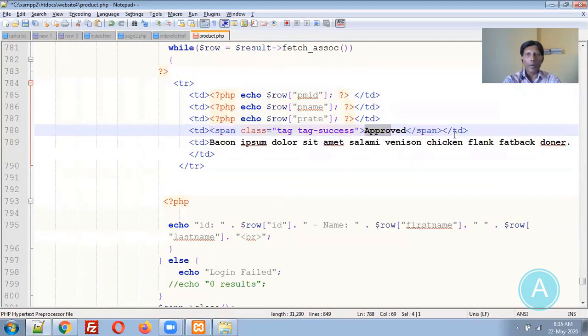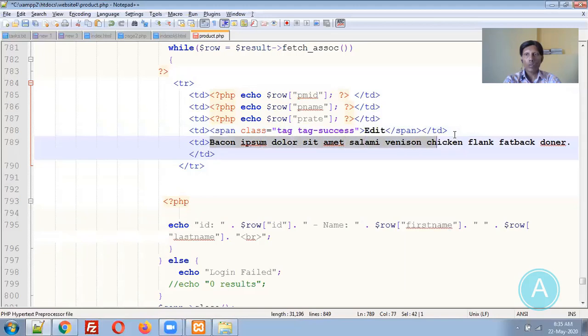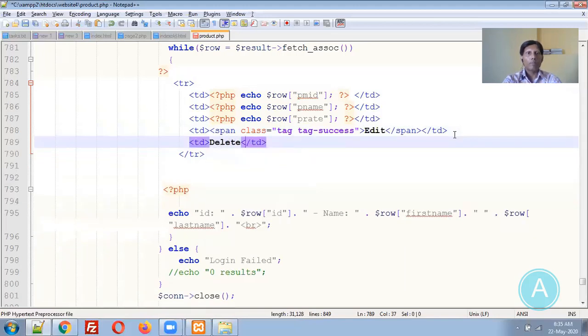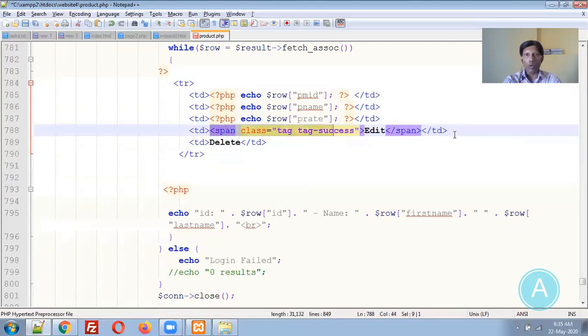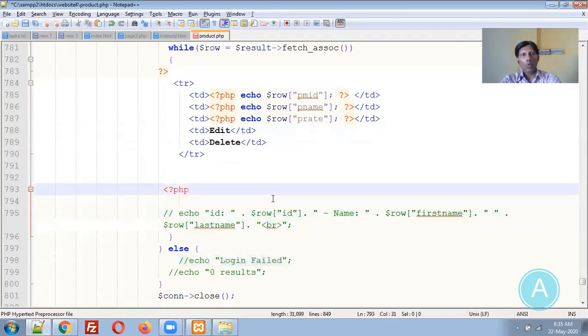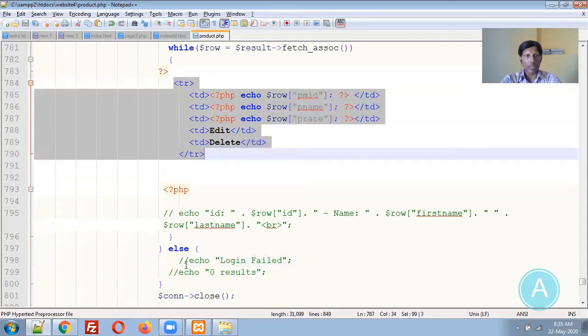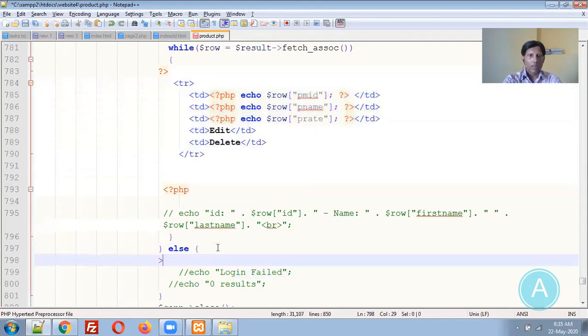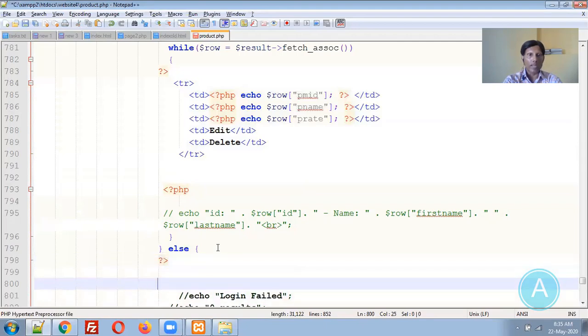This will be our edit link, and the last one will be our delete link. I'm just putting edit and delete options over here. I'm not putting the exact link right now. I don't want this span, so I'm removing this one. Let me comment this echo. Here we can display something like no record found. If no record is there, we can display a message to the user also.